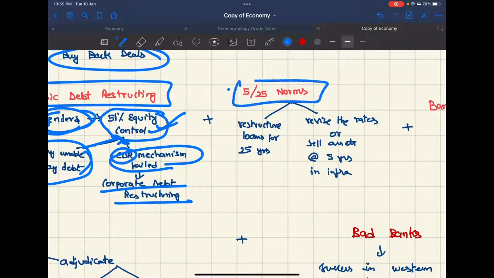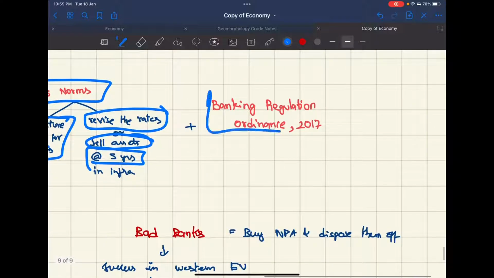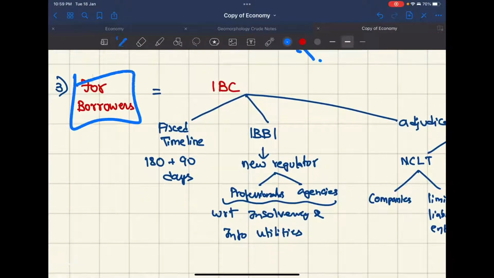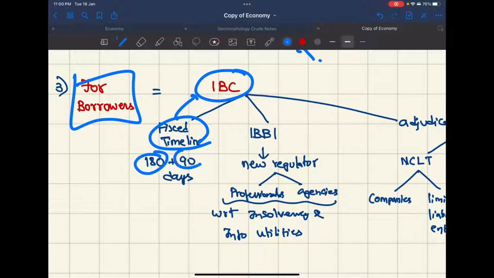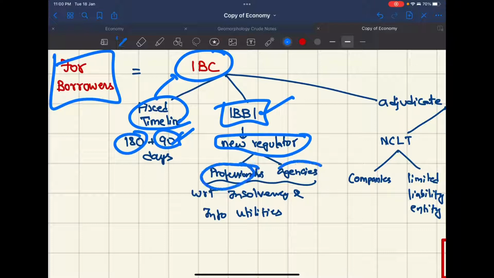5/25 loans you talked about: restructure the long loans for 25 years, and also we can revise the rates or sell the assets at 5-year intervals. Banking Regulation Ordinance 2017, this must be researched. For borrowers, the Insolvency and Bankruptcy Code has a fixed timeline to resolve this, which is 180 days plus 90 days as a buffer. And IBBI, the Insolvency and Bankruptcy Board of India, is a new regulator for professionals and agencies dealing with insolvency and information utilities.